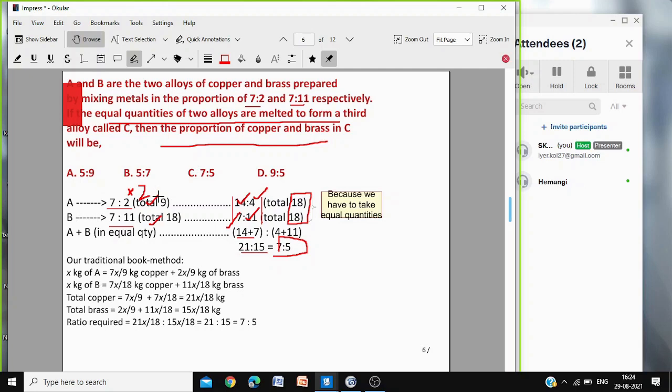So just the ratio has to be made equal so that the total is 18. Why are we making the total 18? Because you are taking equal quantities of both the alloys. So both have to be 18, 18 or any other number. Both should be equal. So we multiplied by 2 so that the total was 18. Now we can add 14 plus 7, 21. 4 plus 11, 15. 21 by 15 is 7 by 5. Okay, beta?